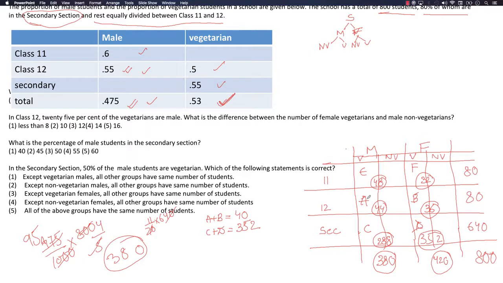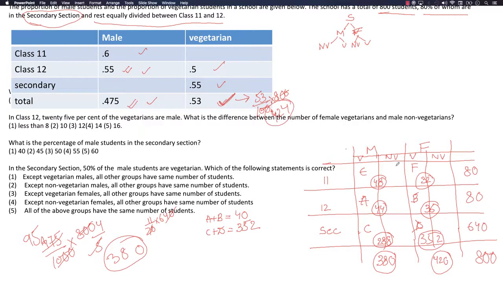Now the total proportion of vegetarians is 0.53. We have the vegetarians in class 12, and we know the vegetarians in the secondary section. So we can now easily find the number of vegetarians in class 11 because we know the total. 0.53 of the total is 53 by 100 into 800, so 424.